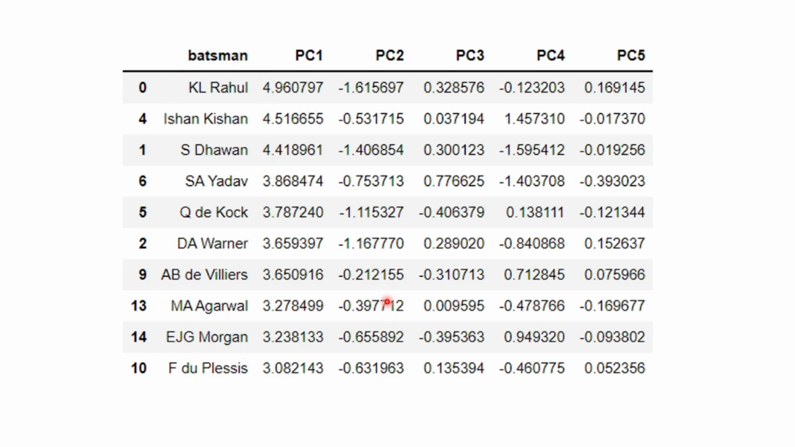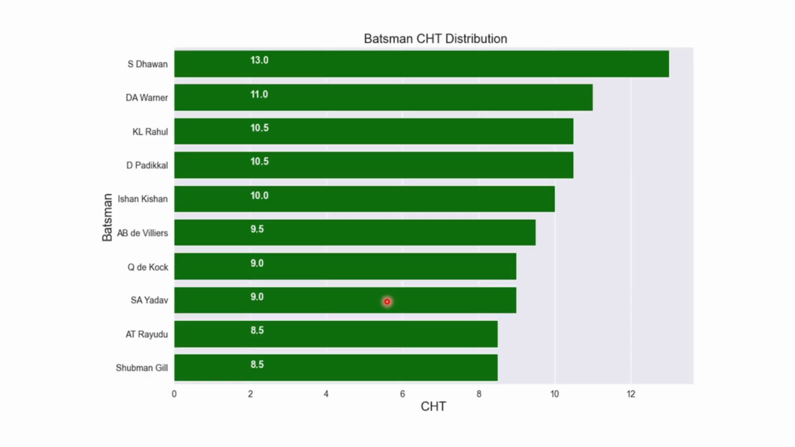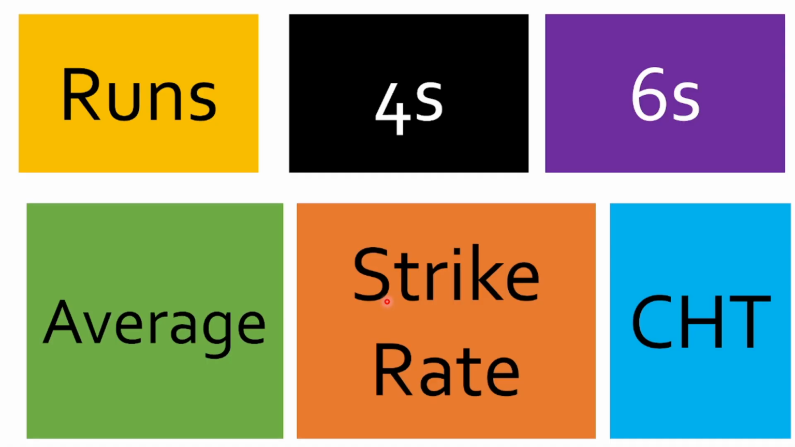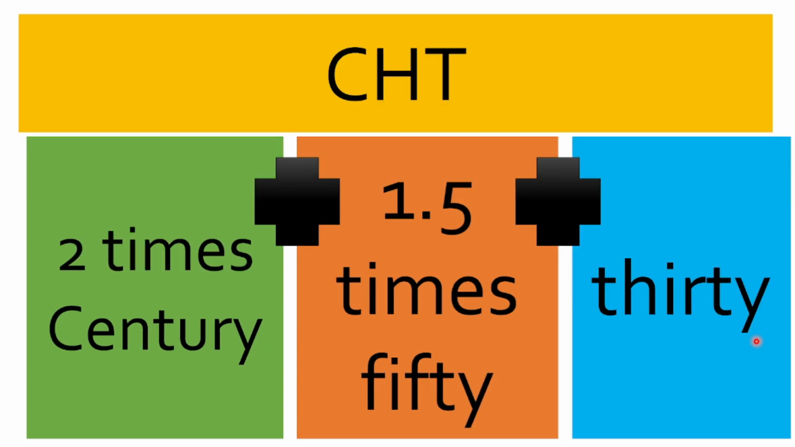Good analysis. And then we would do some more calculations. Now we are taking into account another factor called the CHT. The CHT considers the centuries, the 50s and the 30s that the batsman has hit. We incorporate it in this manner. We make another factor: 2 times the number of centuries he has made, 1.5 times the number of 50s, and we add the number of 30s that person has made.